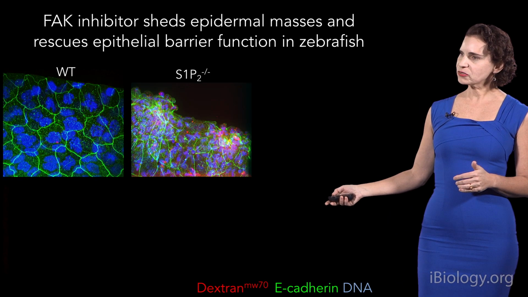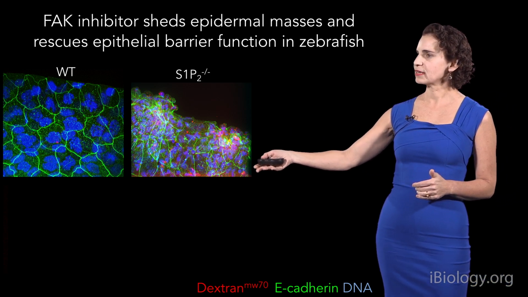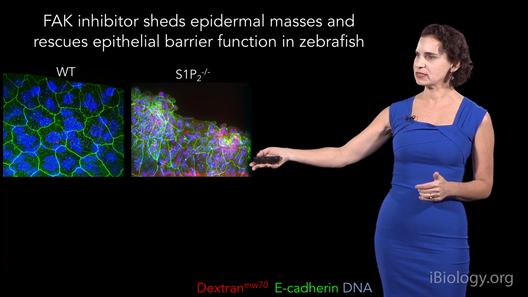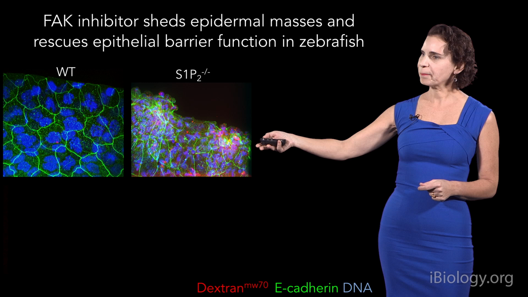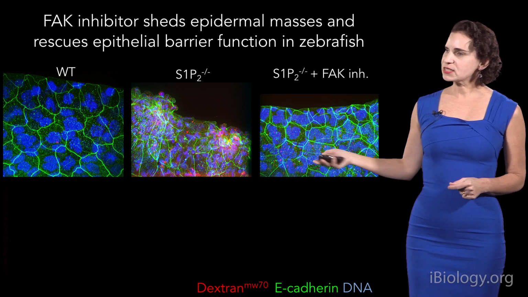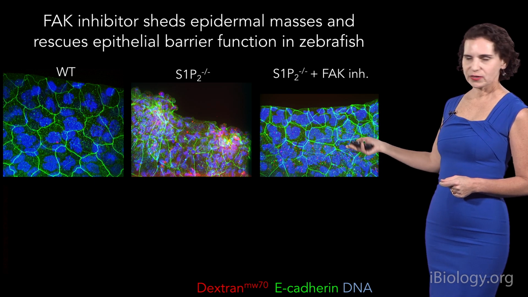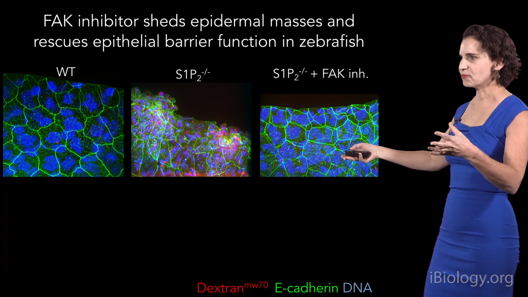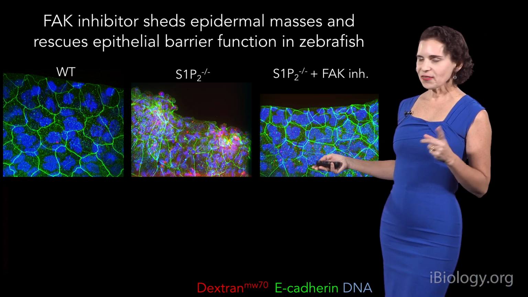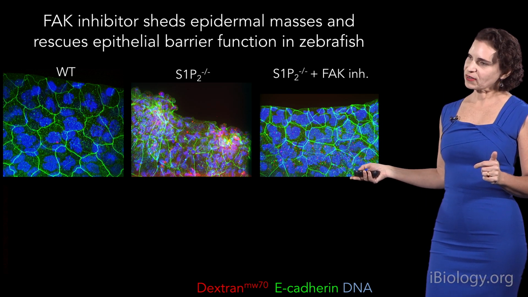And so we went back to our zebrafish model, where in the mutant case that was very similar to the pancreatic cancer, where we lack sphingosine phosphate 2, you get these masses forming. Now when you add focal adhesion kinase inhibitors, you see these masses just fall off. So they're not present anymore, but if we film them, you can actually watch them fall away. Another important activity that this had was to restore the barrier function.